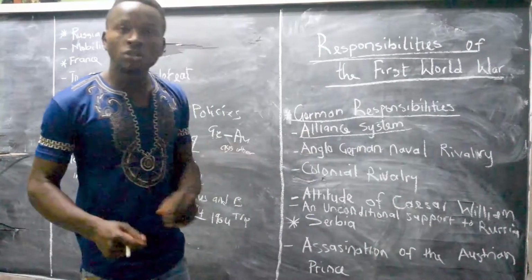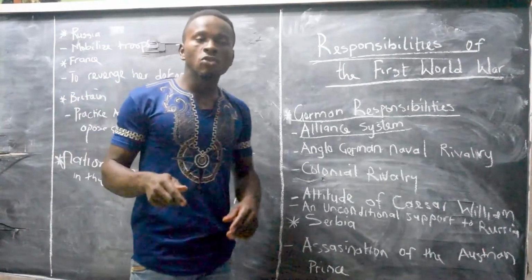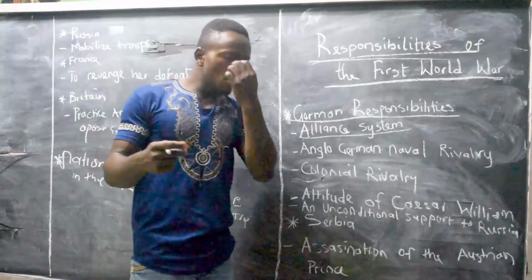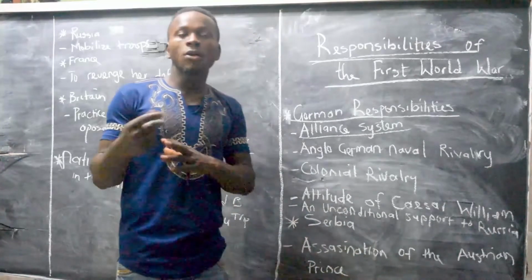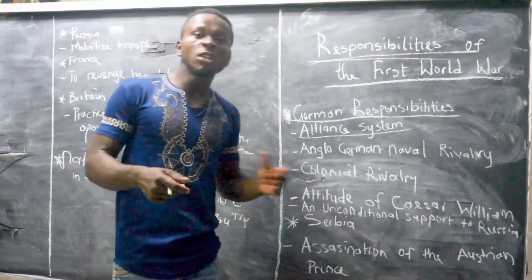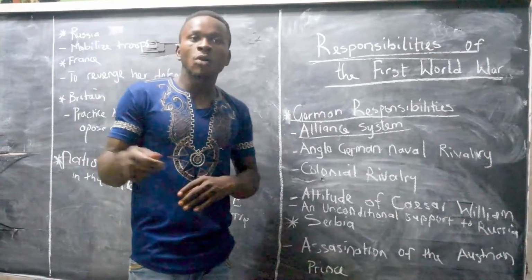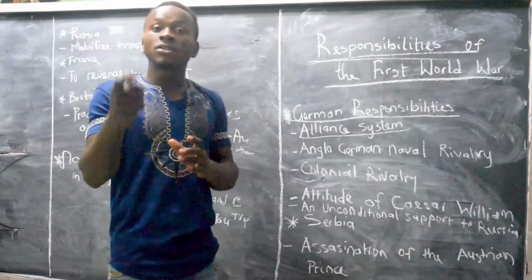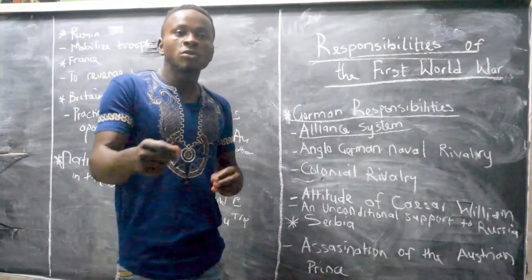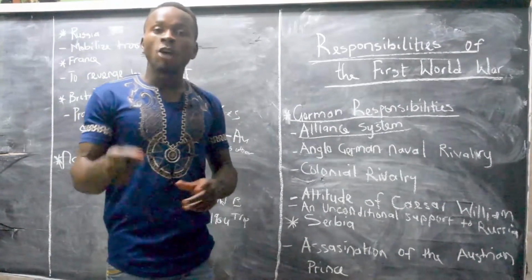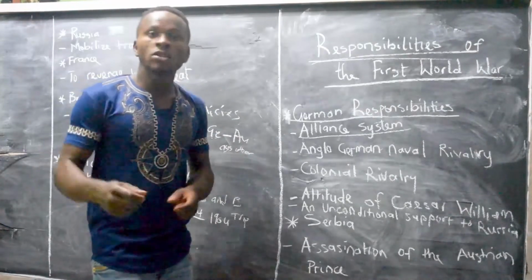We'll talk about colonial rivalries. Colonial rivalries also influenced the outbreak of the First World War in Europe. As a result, we can talk about the rivalries that occurred, let's use an example like Cameroon: Germany and Britain over Cameroon, the rivalry over the territory. As a result of these colonial rivalries between Britain and France and between Britain and Germany in Cameroon, it also provoked the outbreak of the First World War.